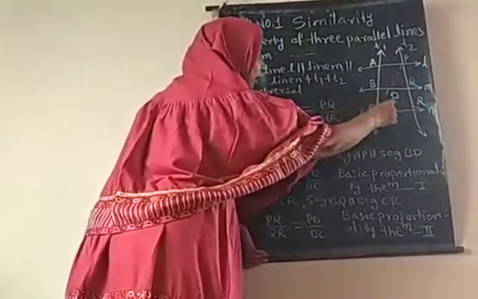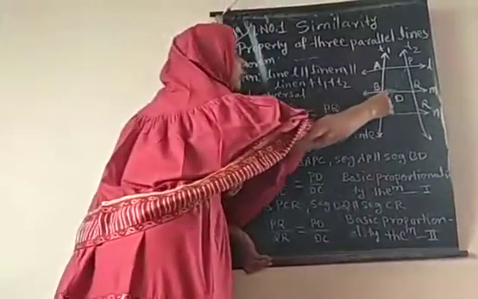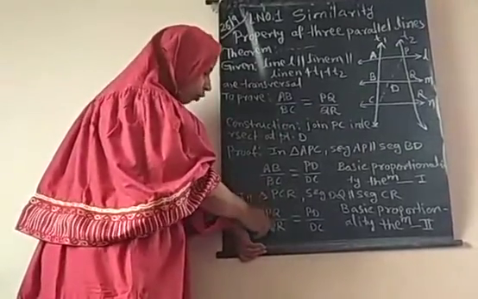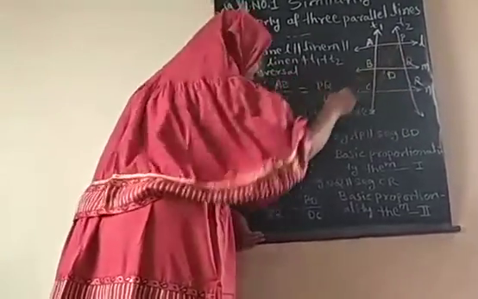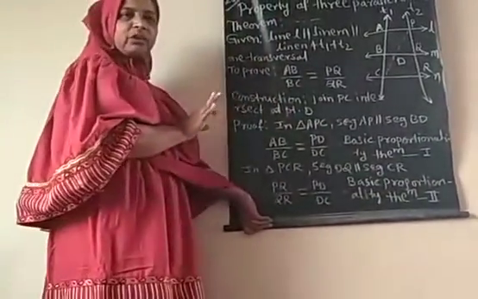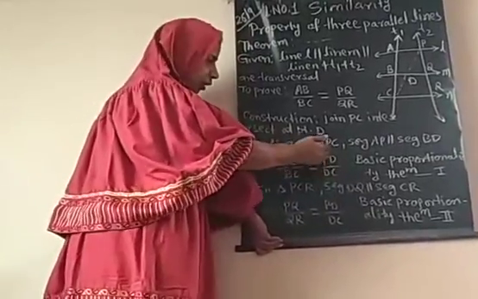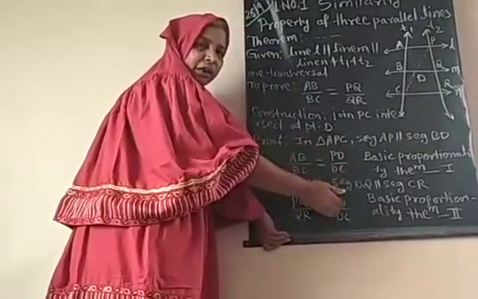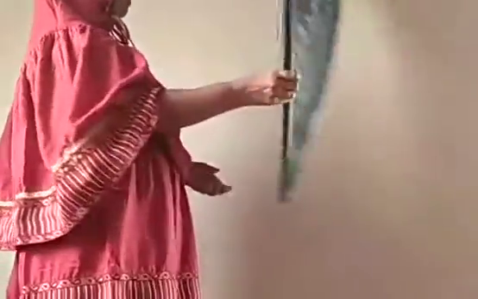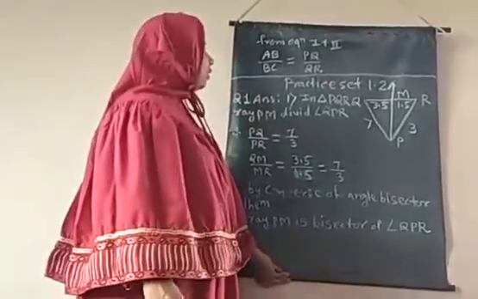Similarly, we consider triangle PCR. In this triangle PCR, seg DQ is parallel to seg CR. So PQ upon QR is equal to PD upon DC, again by the basic proportionality theorem, equation number 2. In equation 1 and equation 2, the RHS, PD upon DC, is equal. Therefore, the LHS is also equal: AB upon BC is equal to PQ upon QR. This only we were going to prove.